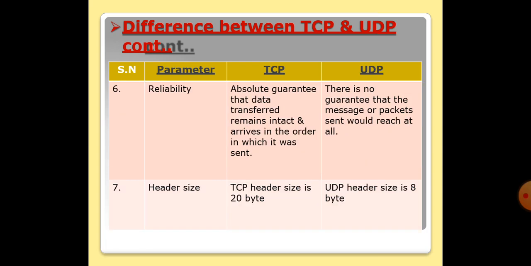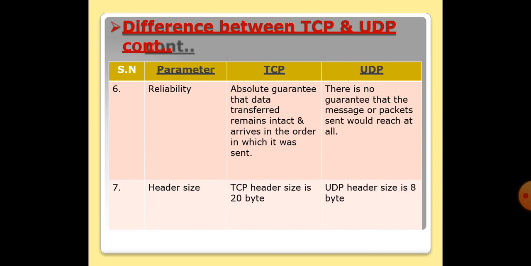Reliability. In terms of reliability, TCP provides an absolute guarantee that data transferred remains intact and arrives in the order in which it was sent, whereas UDP gives no guarantee that a message or packet will reach at all.